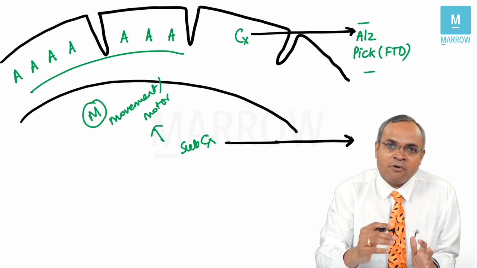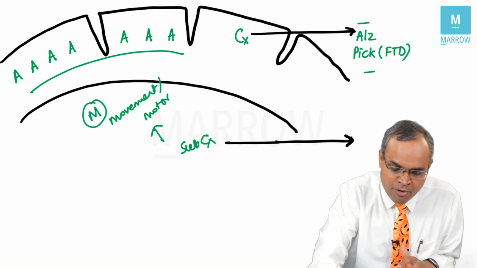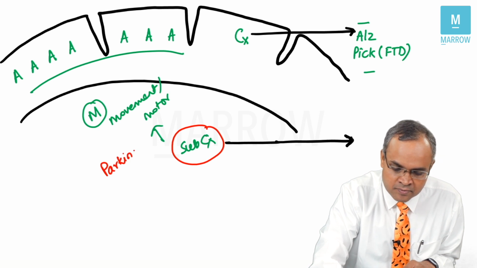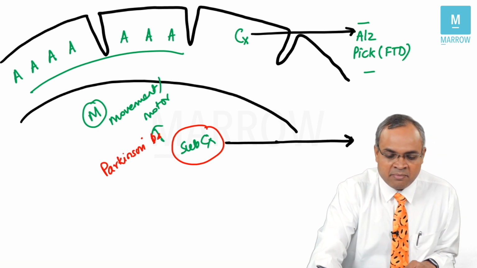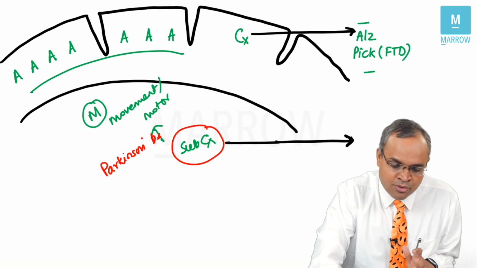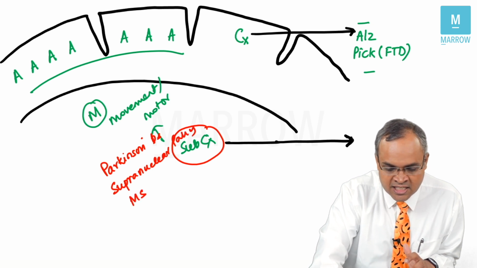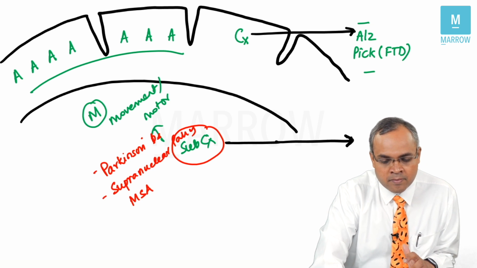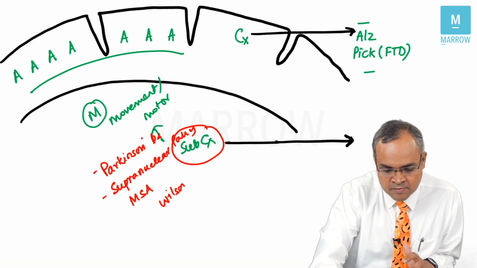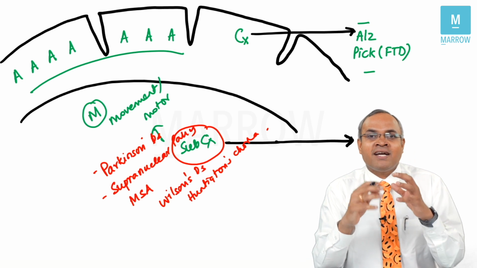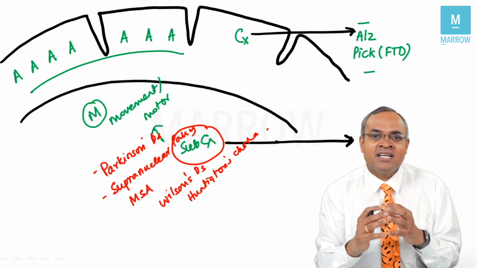So what are the important subcortical types of dementia you need to know? The important subcortical types of dementia you need to know are Parkinson disease related dementia. Then you need to remember progressive supranuclear palsy, multisystem atrophy, Wilson's disease, Huntington's chorea. So these are all very important examples of subcortical types of dementia we need to know.